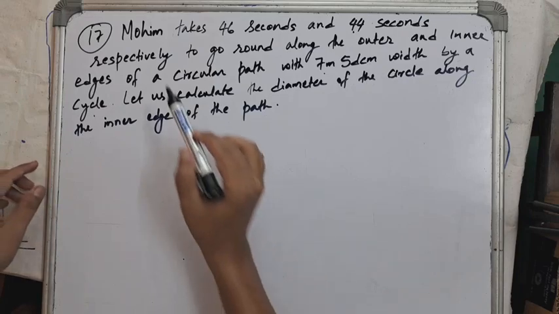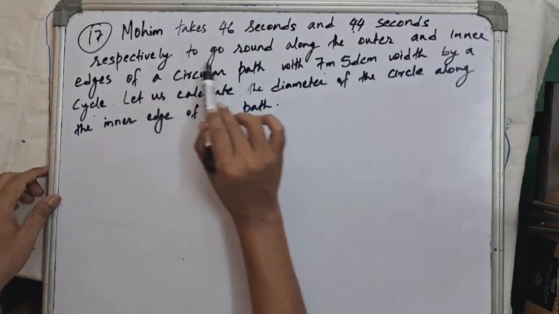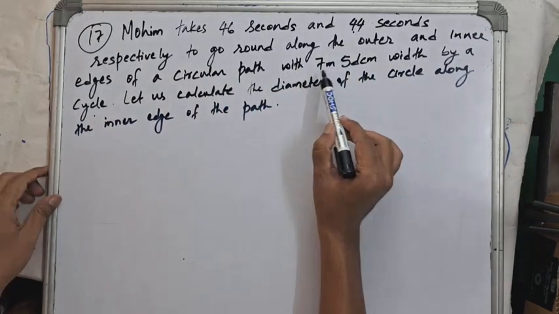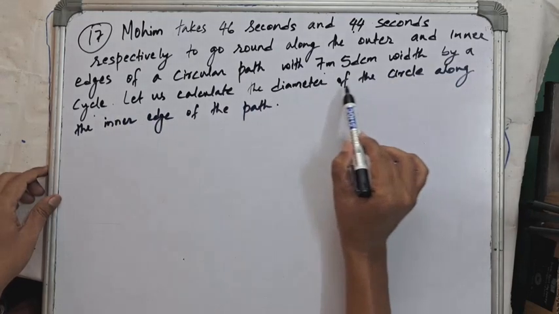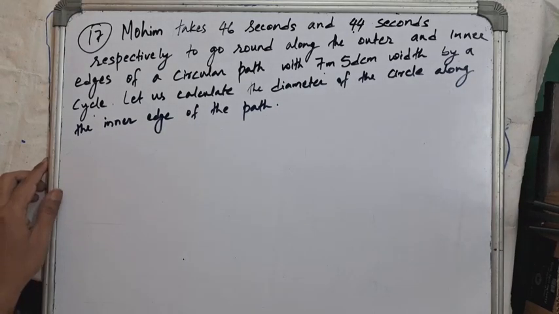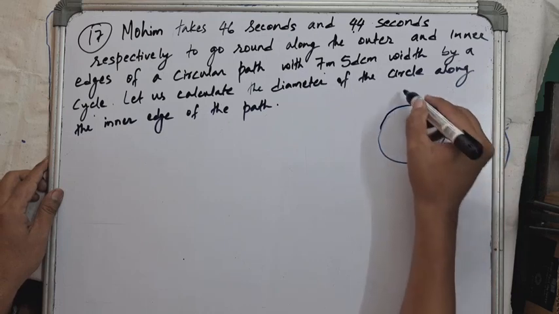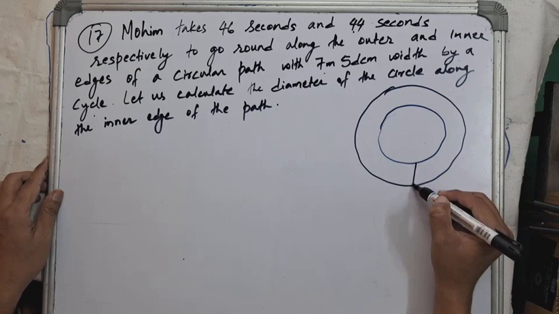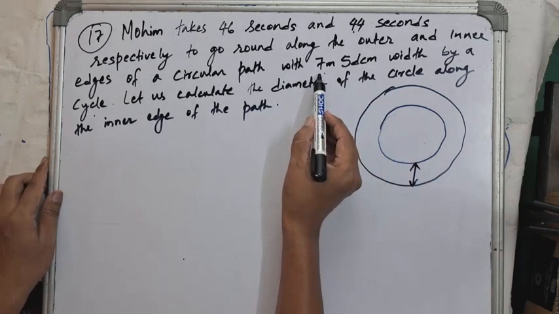Question number 17. Mohim takes 46 seconds and 44 seconds respectively to go round along the outer and inner edges of a circular path with 7 meter 5 decimeter width by a cycle. Let us calculate the diameter of the circle along the inner edge of the path. So let's understand this question with a diagram. This is the inner circle and this is the outer circle. This is the width of the path, the thickness of the path.